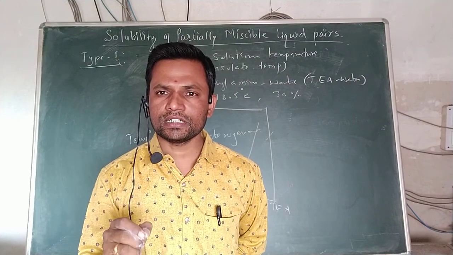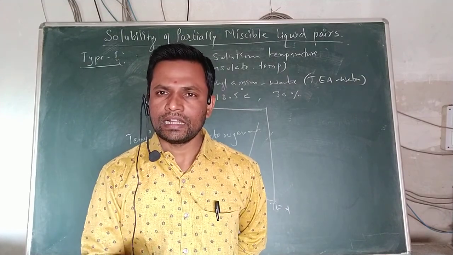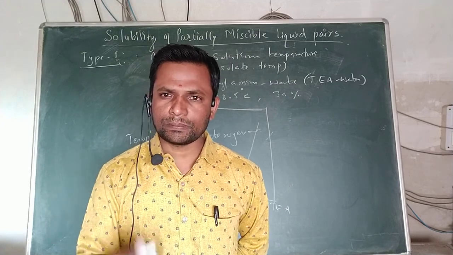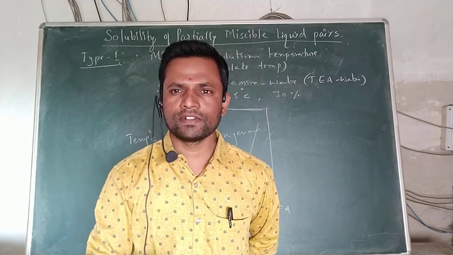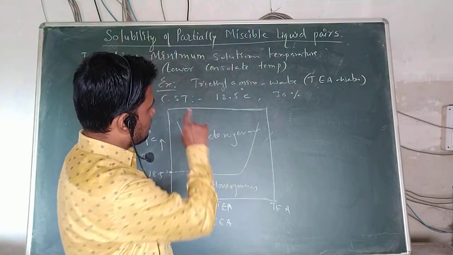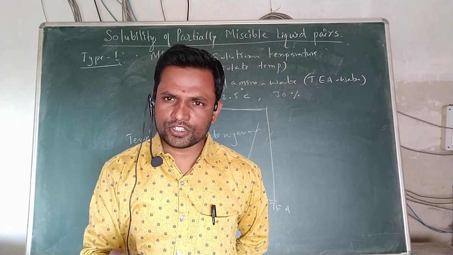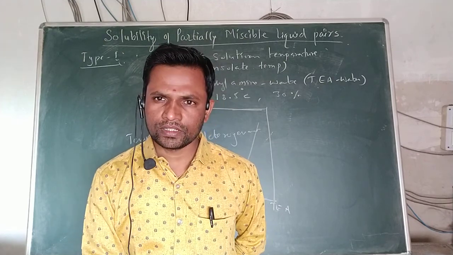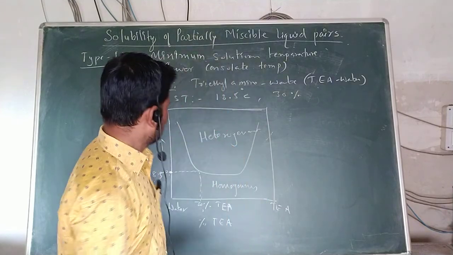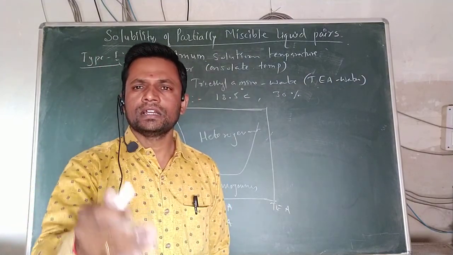It is the temperature at or below which partially immiscible liquid pairs can be miscible. Minimum solution temperature can be defined as the temperature at or below which partially immiscible liquid pairs can be miscible.